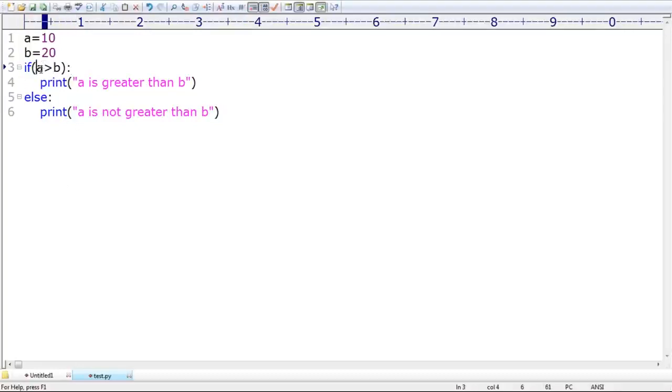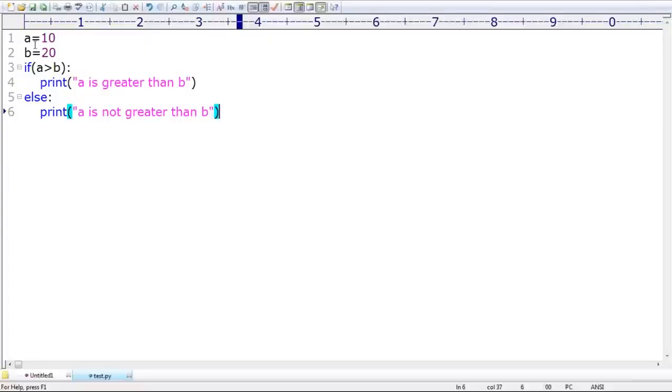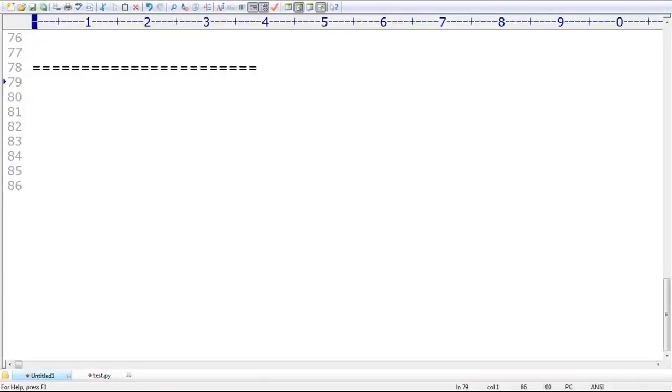Observe that. If A greater than B, else, A is not greater than B, like this you should be aware clearly. Sir, can you please tell what answer you are going to get by default? The else part is going to execute: A is not greater than B. Observe that. Are you in a position to understand, right? That's just for your idea. If you are using multiple lines instead of only one line, you can see the difference, right? Okay, that's all.